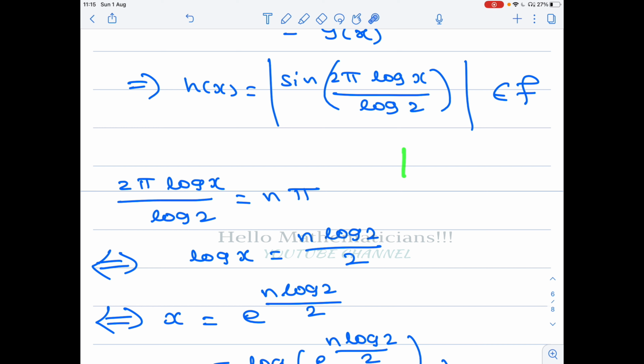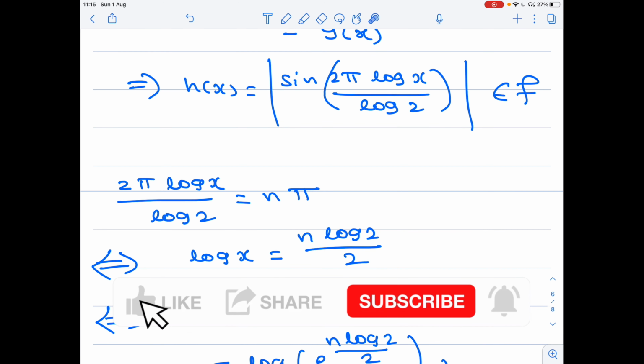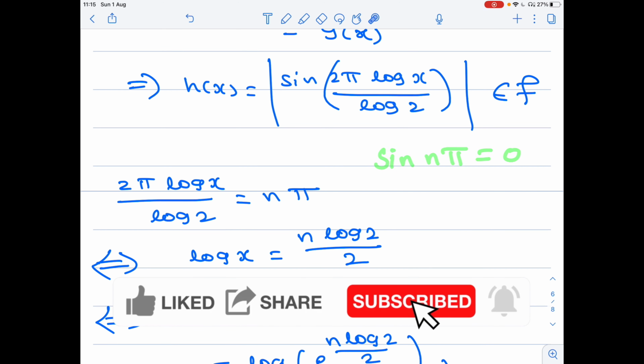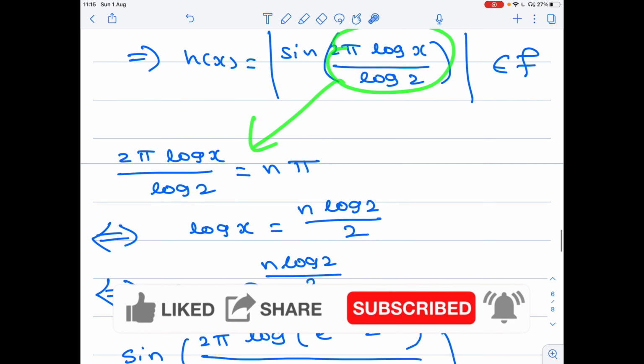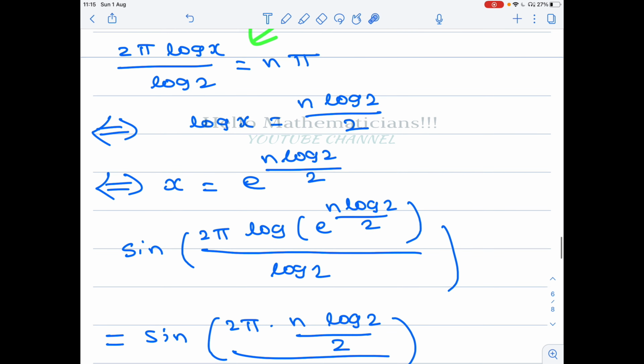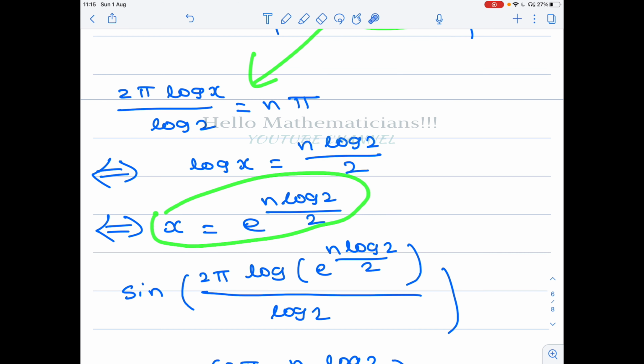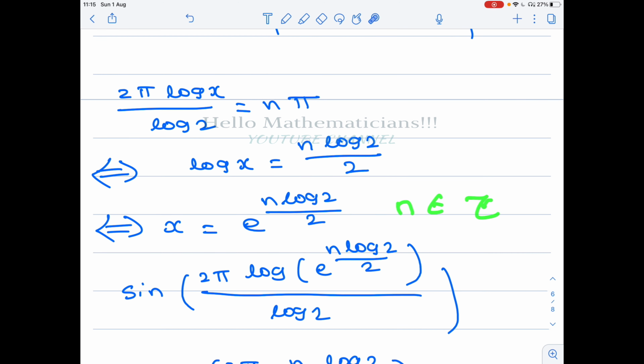Now we claim that this function is not differentiable at certain points. We know that mod x is not differentiable at 0. Therefore, wherever this function takes the value 0, at that point this function is not differentiable. So when is sine 2 pi log x by log 2 equal to 0? Sine n pi equals 0 for all n belonging to integers. So we want this quantity to be equal to n pi. Simplifying this, you will get x equal to e power n log 2 by 2, n belongs to integers.